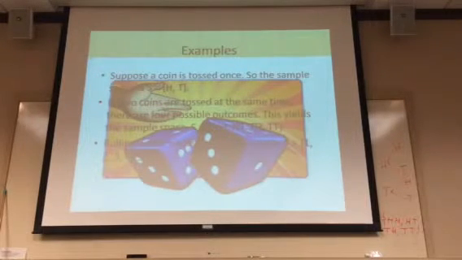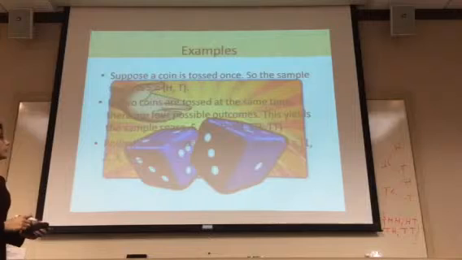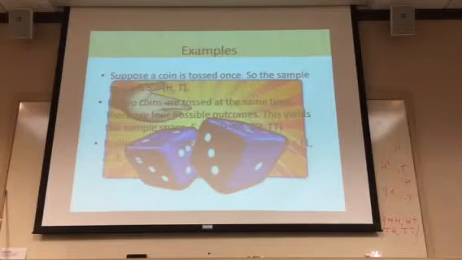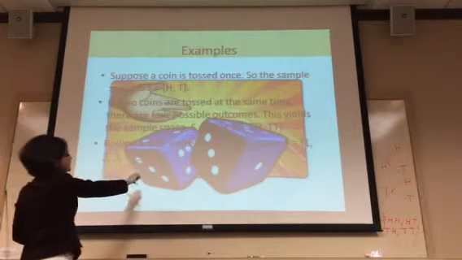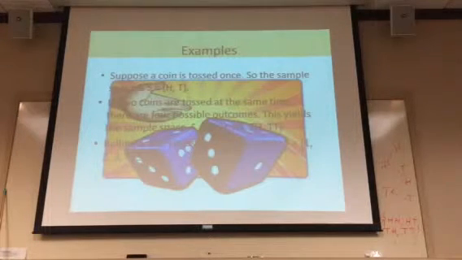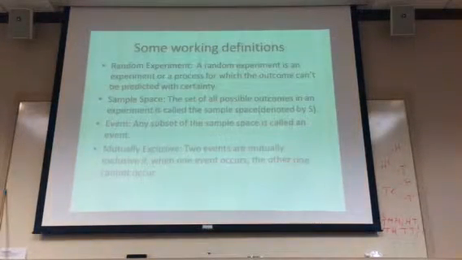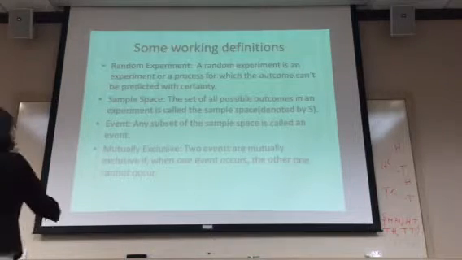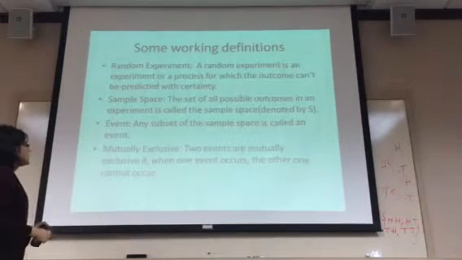Now think of rolling a dice. The numbers on a dice are 1, 2, 3, 4, 5, 6. So the sample space of rolling a dice yields all possible numbers. That means 1, 2, 3, 4, 5, 6. Let's go back to the previous slide and see what an event and mutually exclusive are.